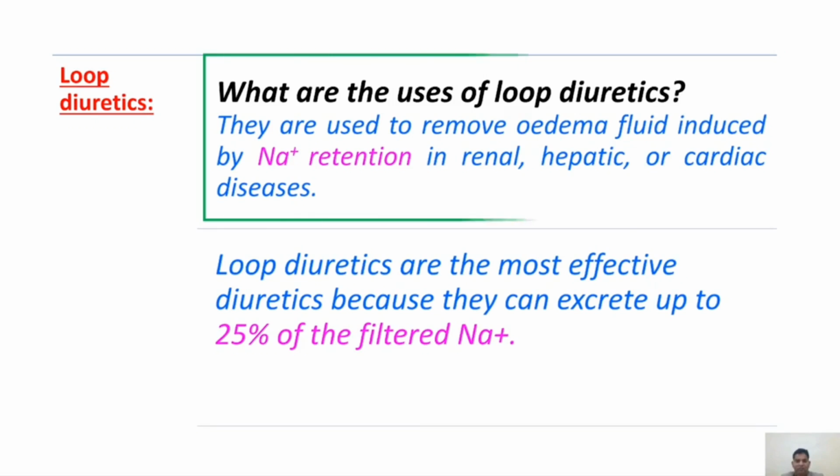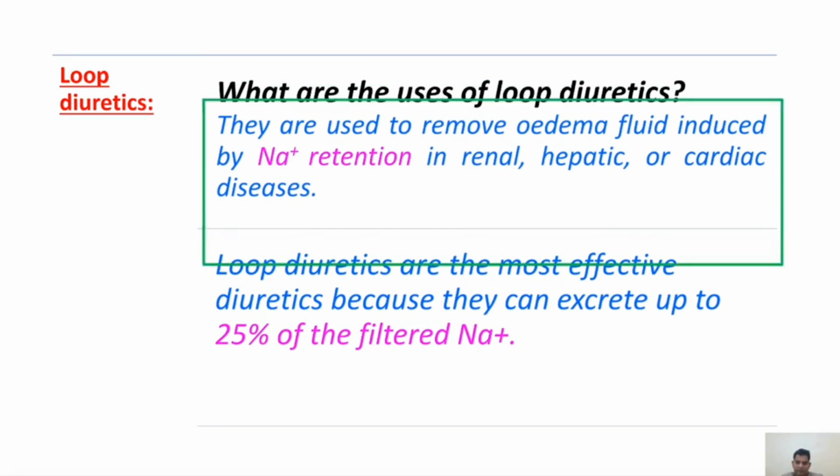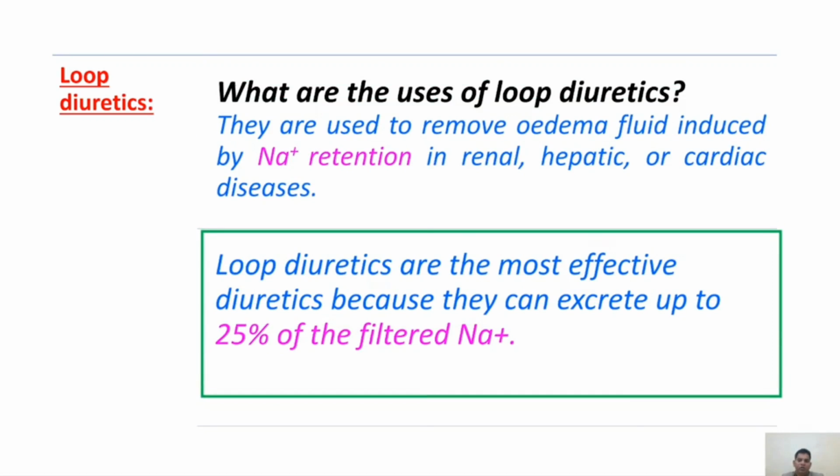High ceiling diuretics. First, what are the uses of loop diuretics? They are used to remove edema fluid induced by sodium retention in renal, hepatic, or cardiac diseases. Next, loop diuretics are the most effective diuretics because they can excrete up to 25% of the filtered sodium.